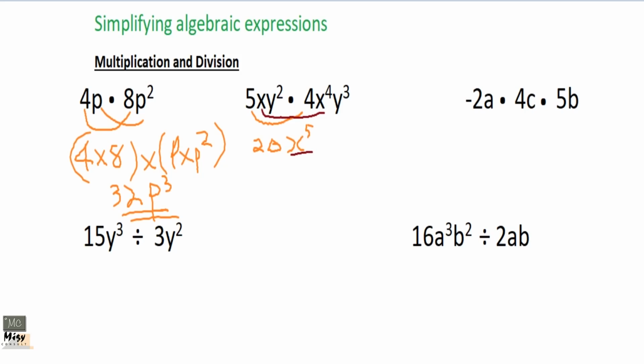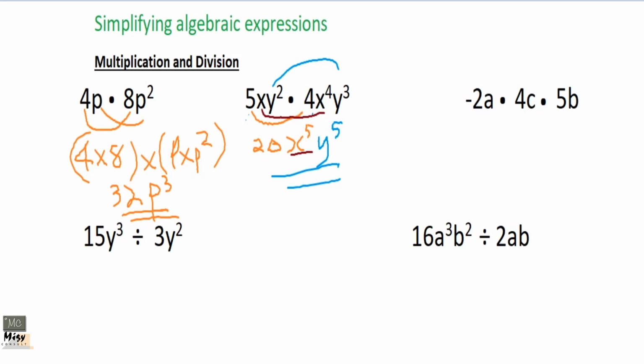Let me use a different marker here so that I underline this. Then we'll use a different one here to indicate y squared and y cubed. We are going to get y raised to the power what? 5. You know your indices, so please go and listen to the indices video and you understand why we are doing this. So you are going to get the numbers multiplying themselves, 4 times 5 times 4, will give us 20. Then x times the x raised to the power 4, because we need to get the same base.